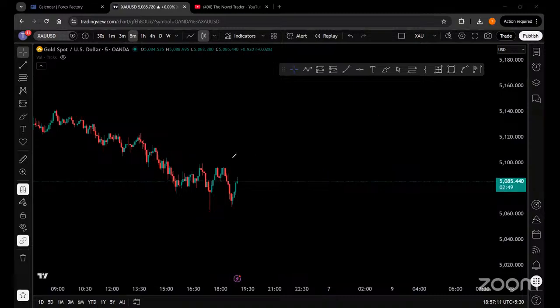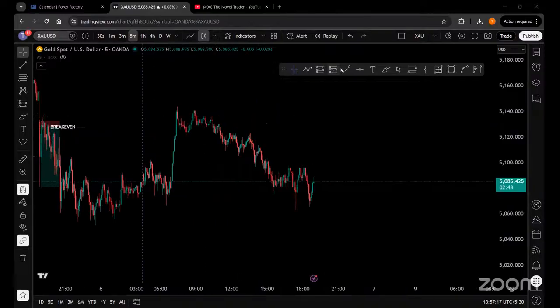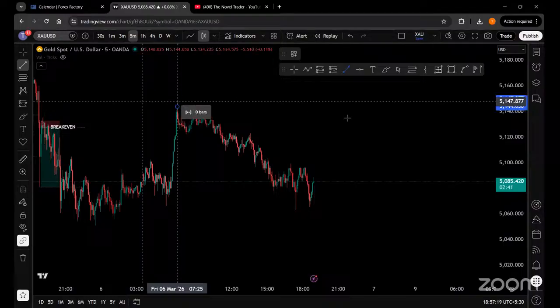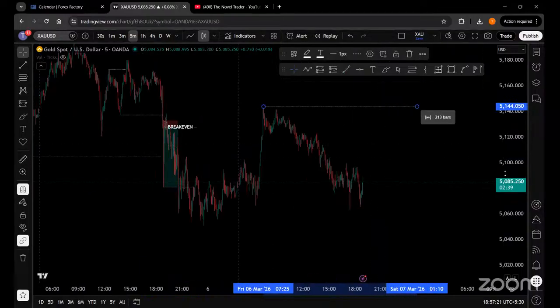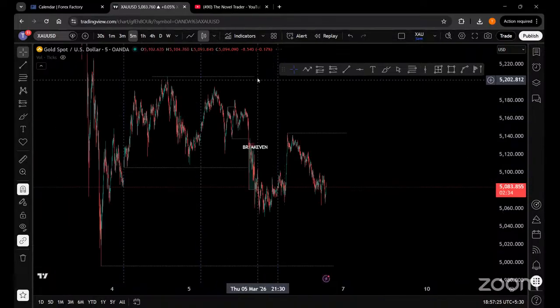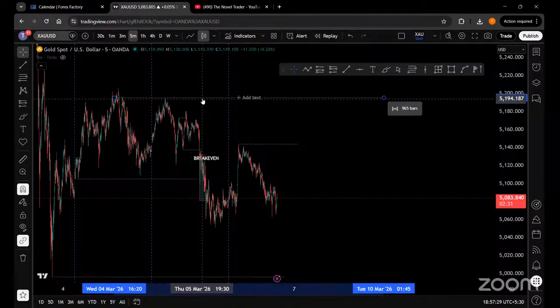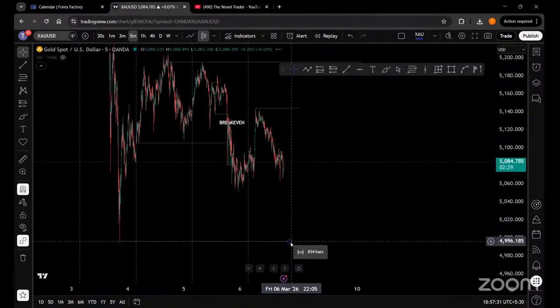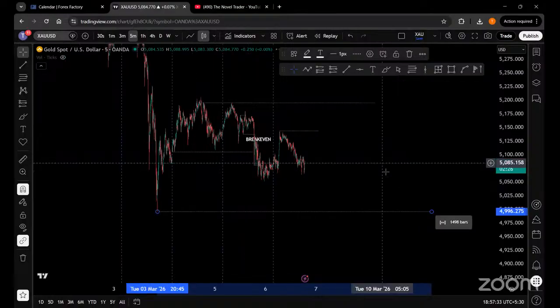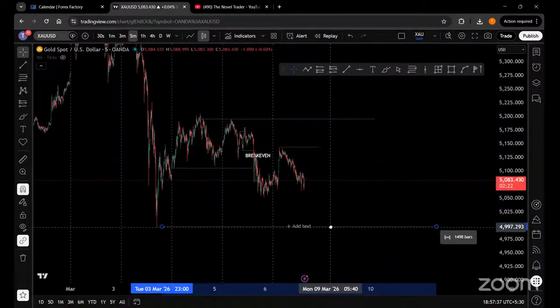We have three probabilities with us. Either the price will try to go up and it will target the major liquidity levels from the upside. Let's say, for example, the major liquidity level for today is this session high, and also I have marked the major liquidity levels from the previous day itself. So previous day, you will see that the previous day highs are above at the levels of 5194, and the major level of the whole week low is exactly at 4996. So it's around the level of 5000.